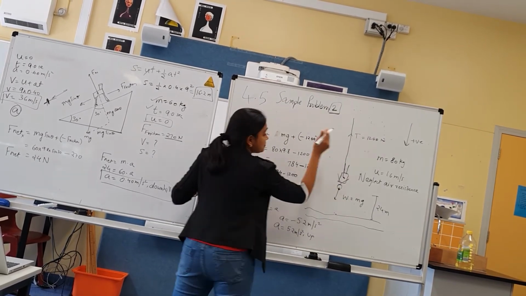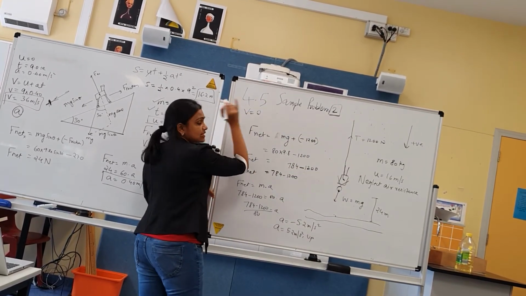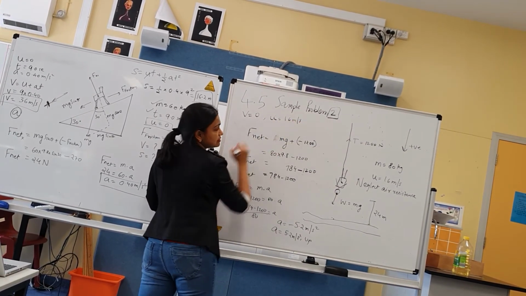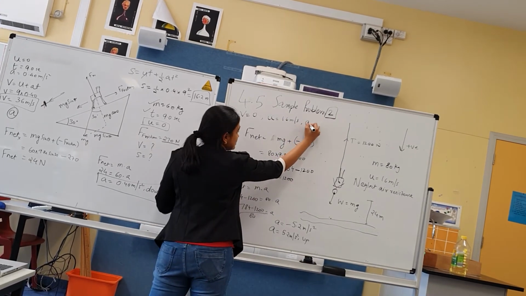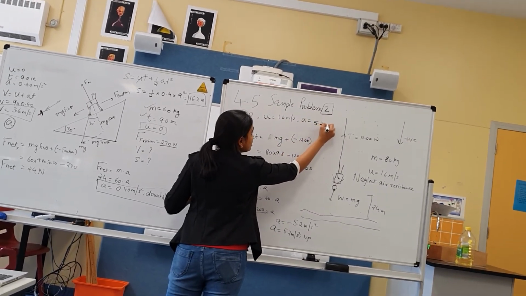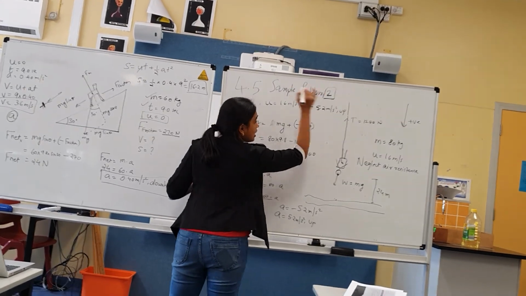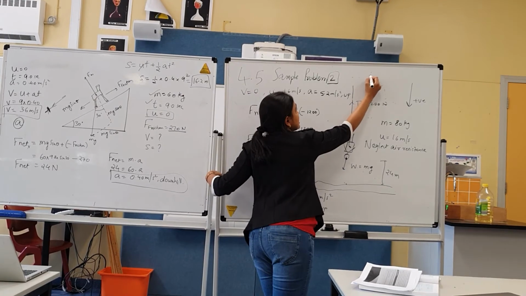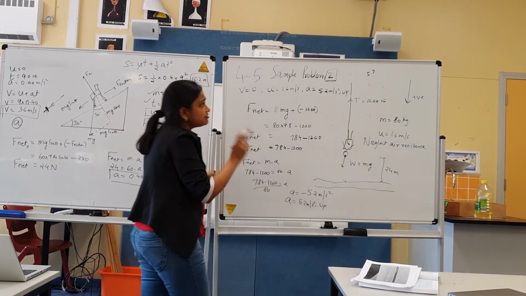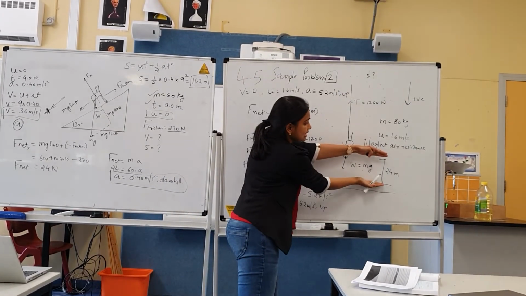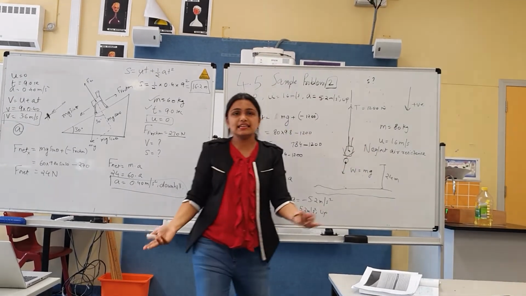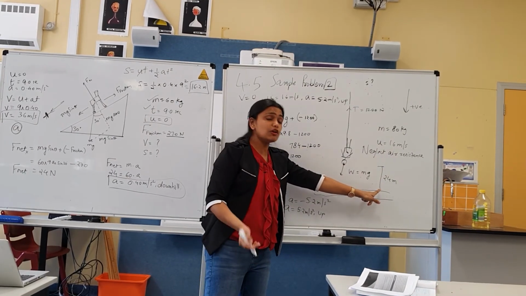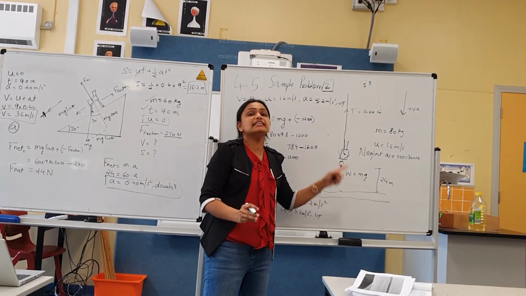So before stopping means V is finally 0. U is given 16 meter per second. Acceleration we know 5.2 meter per second square up. Using these things, can we find out S? If the S comes out to be lesser than 24, then we can say that nah, she won't hit the water. But if S comes out to be equal or even more than 24 meters, then yes, she will hit the water.